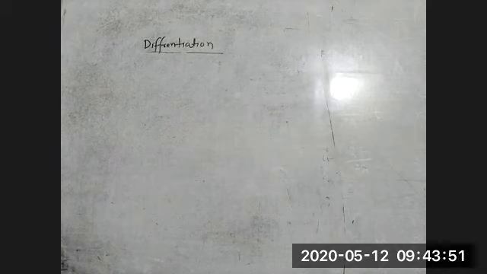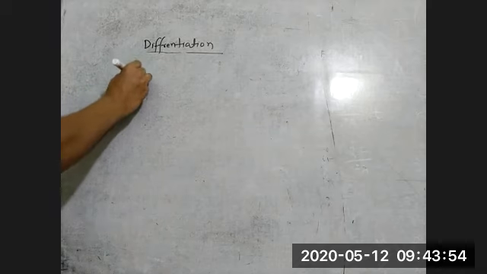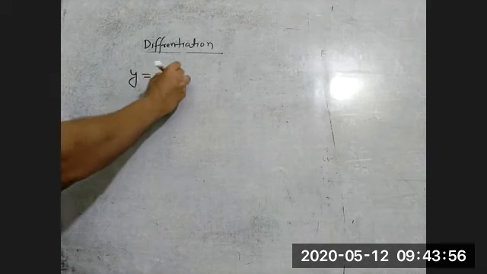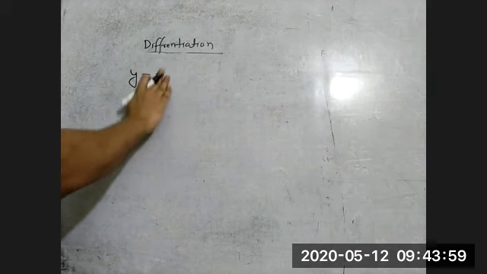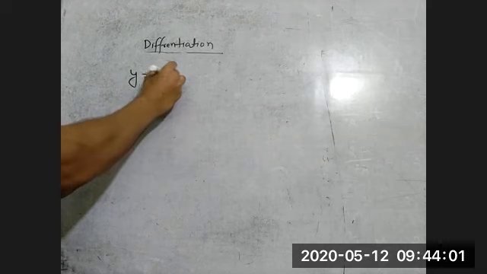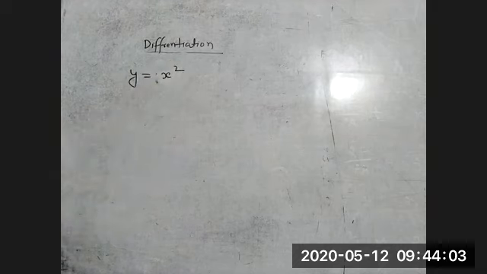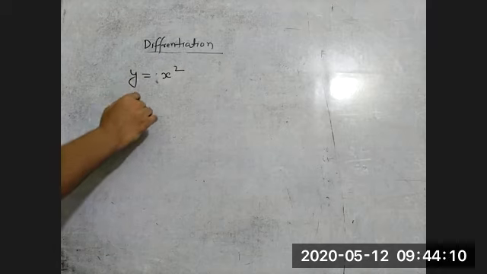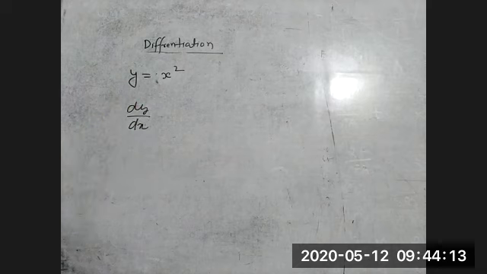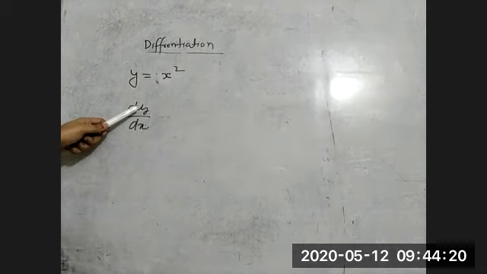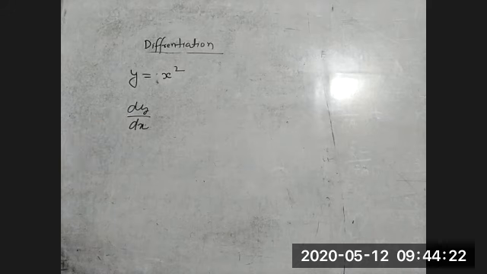So differentiation. Suppose there's an example, y is equal to x square. First I'm taking x square. Now we have to differentiate y with respect to x. Listen carefully, because I know some students have confusion generally. If I write differentiation of y with respect to x, it means what?